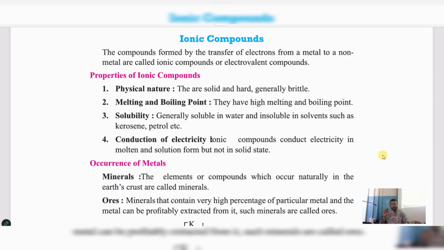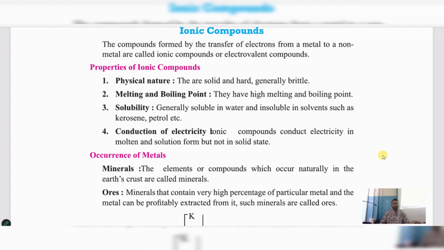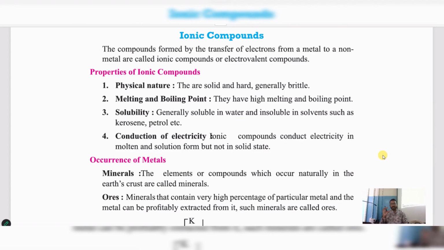And do not forget, in this session, we are going to cover each and everything related to this chapter, metals and non-metals. We are not going to leave even a single scratch related to this chapter. And also, it will be like crispy notes for you guys, so that it will be helpful for you while you are writing the answers to whatever questions they are going to ask in the exam. As you can see, the whole textbook itself we have made as crispy notes so that it will be helpful for you to understand, along with that to write the answers also.